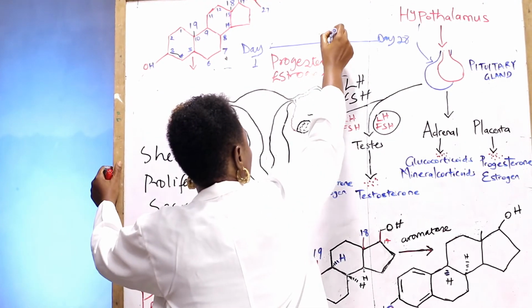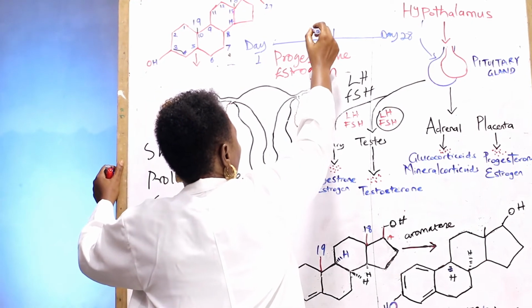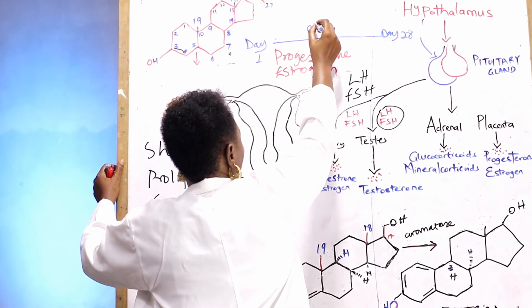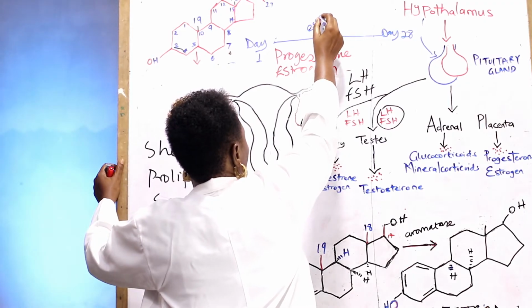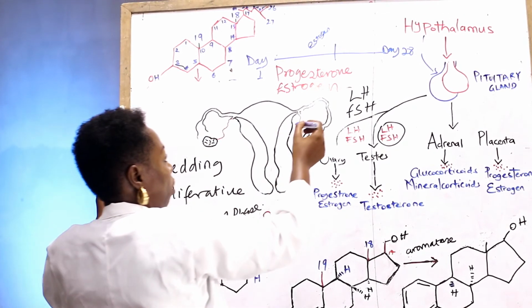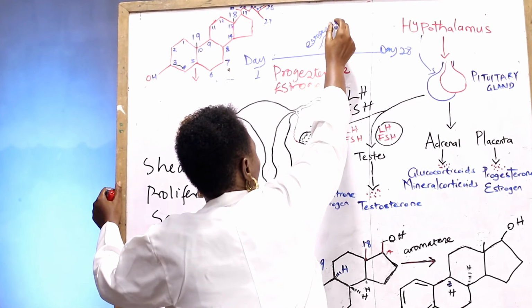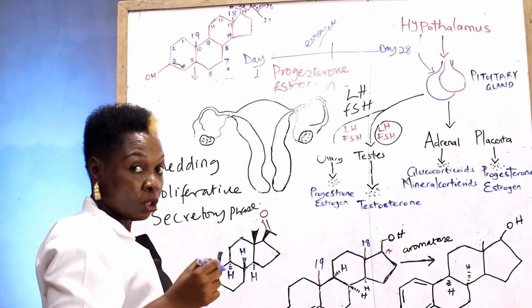And then in the mid-cycle, you have a high concentration of estrogen leading to an LH spike, or what we call the LH surge.